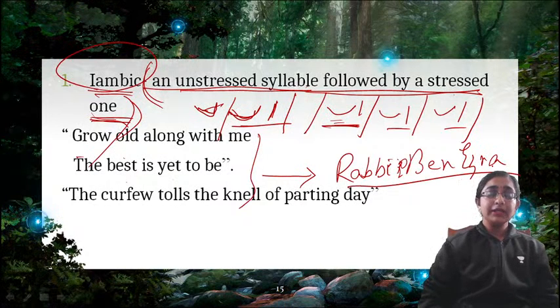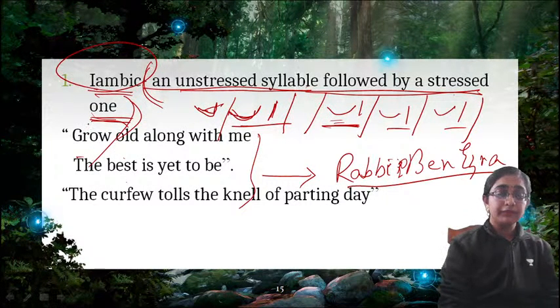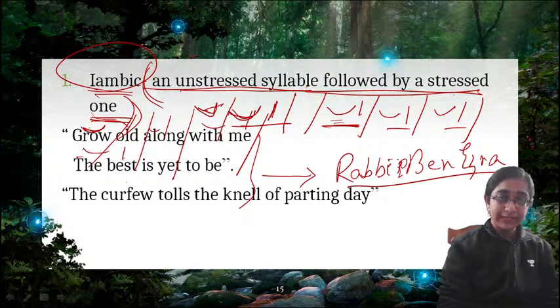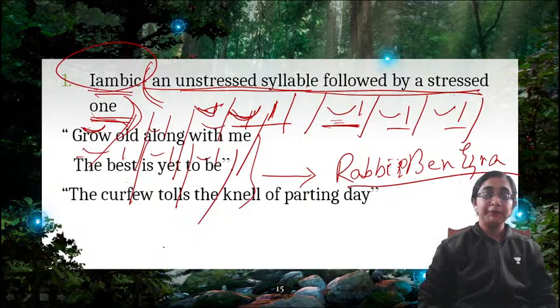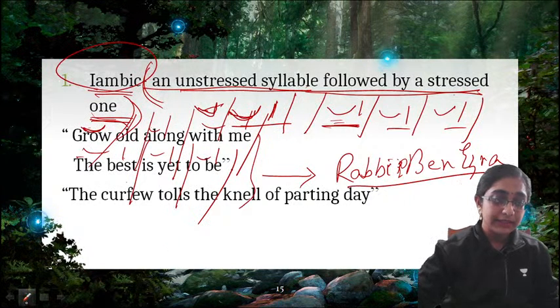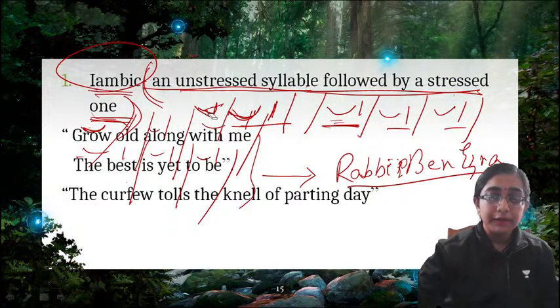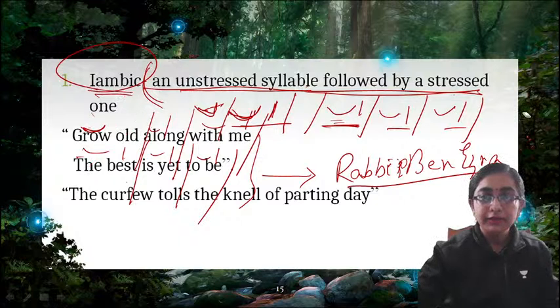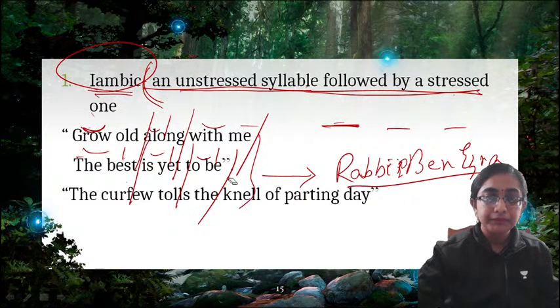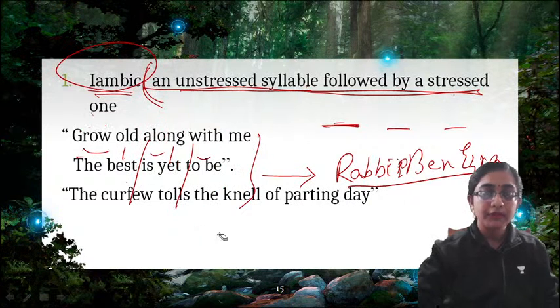Now, what is the iambic meter here? Grow is unstressed. Grow old along with me, the best is yet to be. So this is the prosodic scansion. I will just make it clear for you. Some part you can clearly understand.